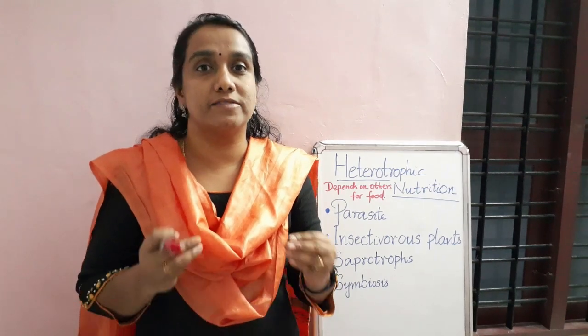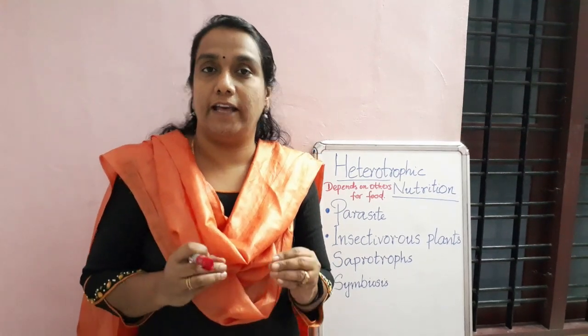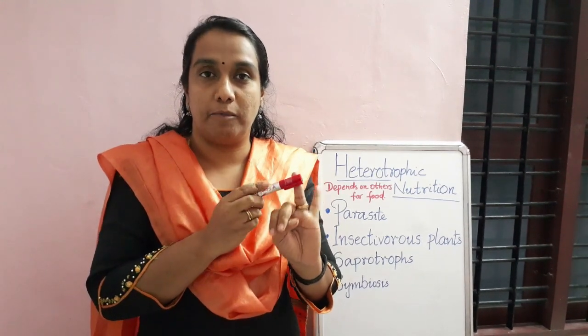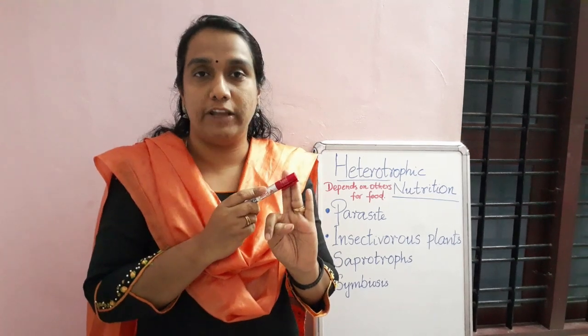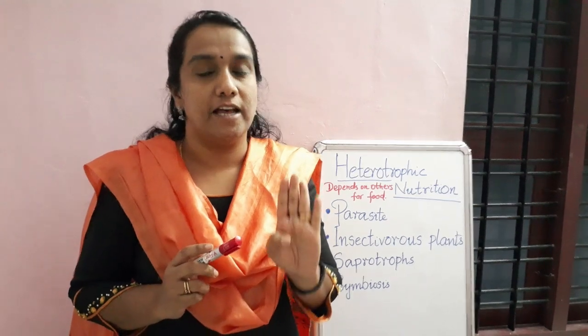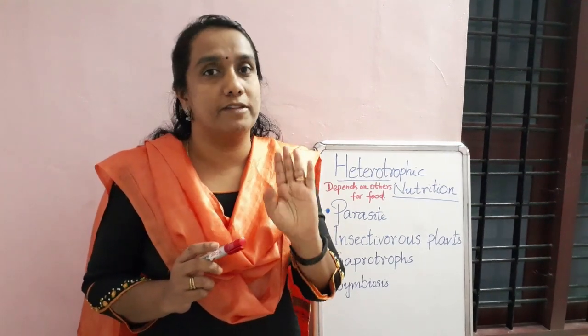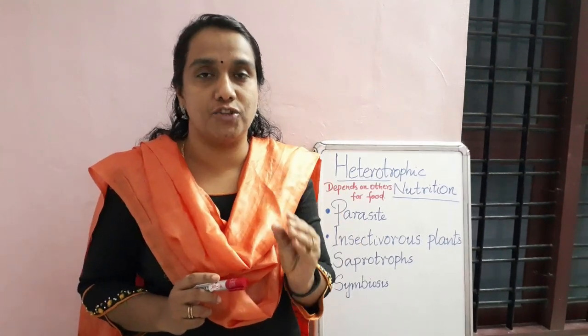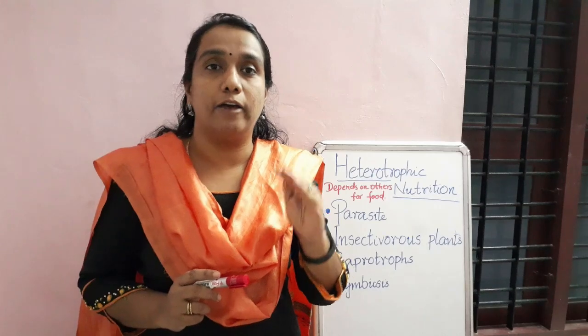Last class we have seen the autotrophic mode of nutrition, right? In that, green plants prepare their own food with the help of four things we studied. What are they? Water, carbon dioxide, chlorophyll and sunlight. This happens only in the leaves, and sometimes in the green part of the stem also, photosynthesis will happen. So the leaves are the food factories in a plant. Okay. So the process of photosynthesis is by which green plants prepare their own food.